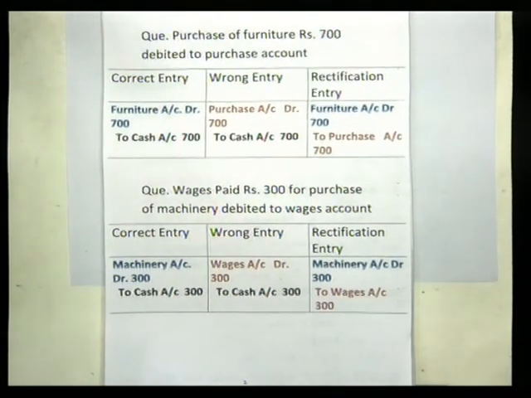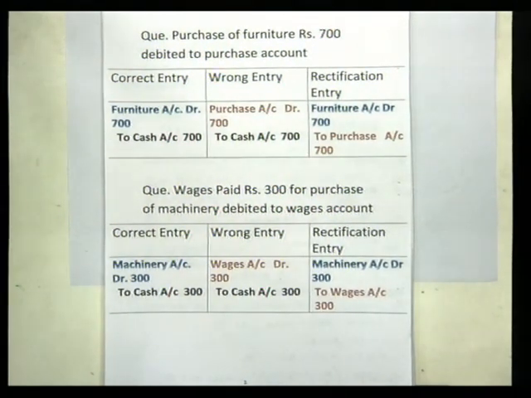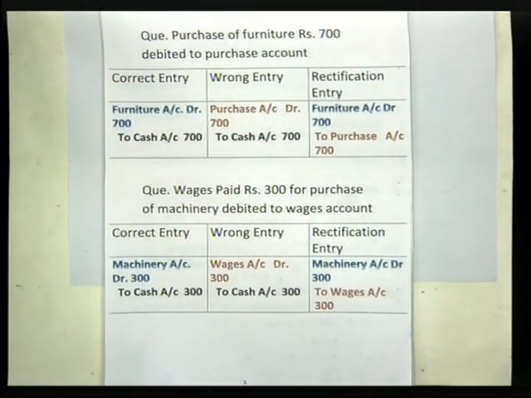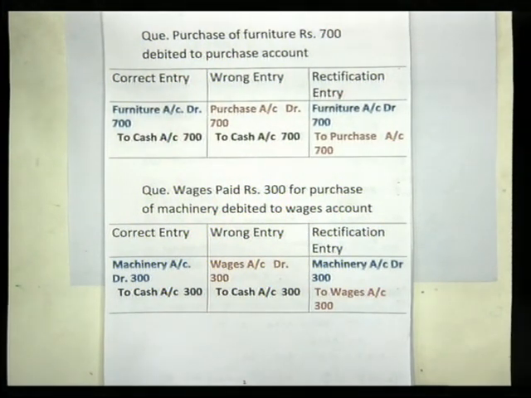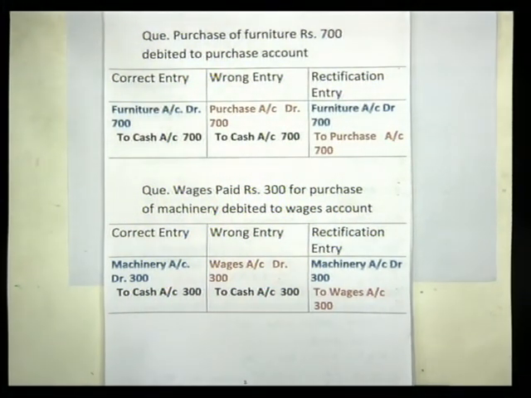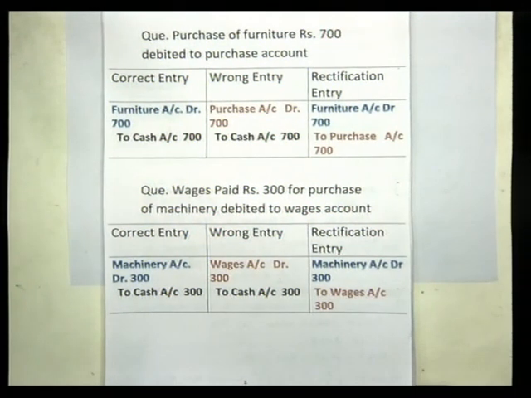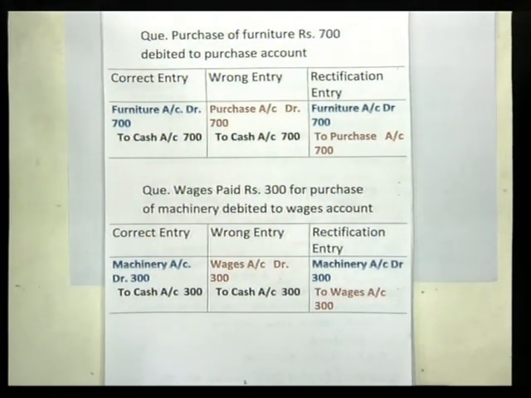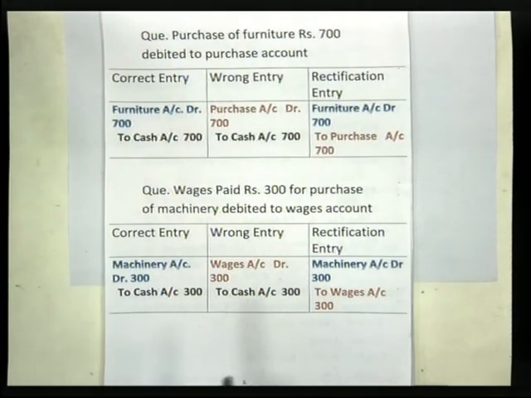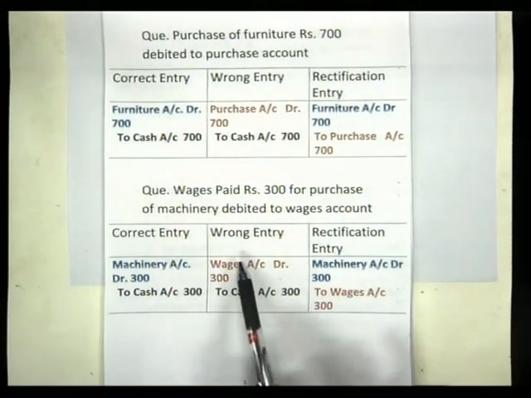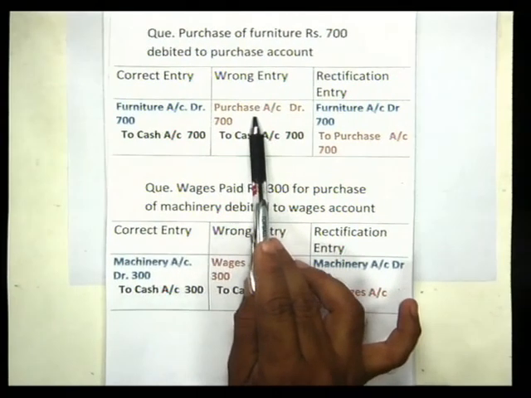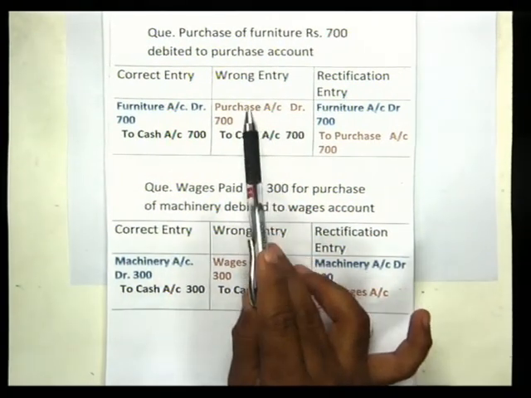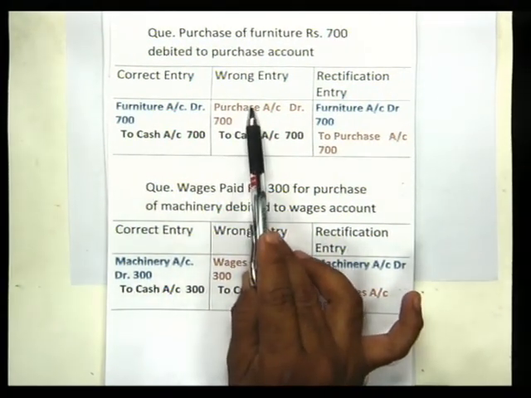Now by mistake, which wrong entry is passed? So in the question itself it is given that debited to purchase account. So here by mistake you have debited purchase account. So the wrong entry is purchase account debited to cash account. Now how to rectify the error? So again you should think that which account is wrongly debited. So here purchase account is wrongly debited. Now you want to cancel this debit effect of purchase account.